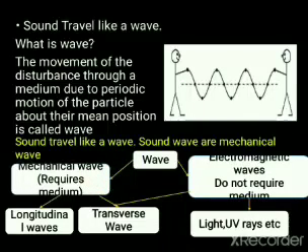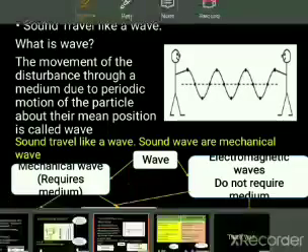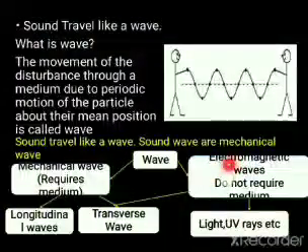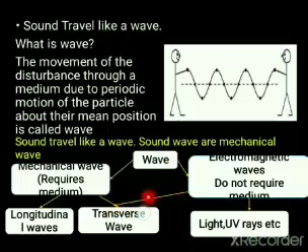But here we are concerned with mechanical waves. Mechanical waves are of two types, longitudinal waves and transverse waves. We will see in the next slide what longitudinal waves and transverse waves are. The behavior of electromagnetic waves is transverse, that's why I've drawn an arrow to indicate it is traveling in the form of a transverse wave. In this slide, it is simply that waves are of two types, mechanical waves and electromagnetic waves. One requires a medium, the other does not. Mechanical waves are of two types, longitudinal and transverse. That's it.